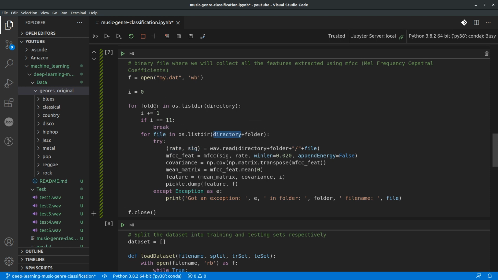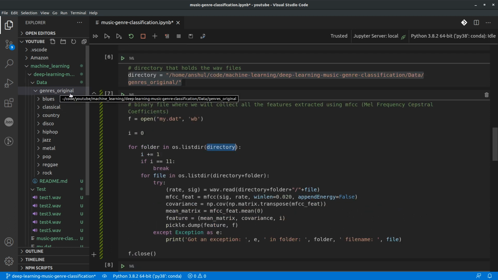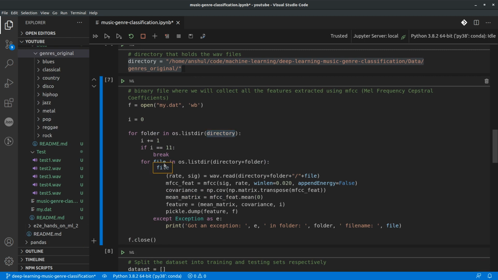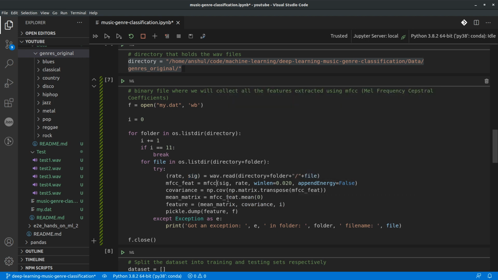So if you see here, for folder in the list directory, now the directory is this churn original directory, and for each folder within that directory we keep picking up each file, and for each file we are getting the rate and the signature. Then we are using this mel frequency cepstral coefficient function which we have imported, and using that signature and the rate to identify the specific features based on which we will be categorizing the files.